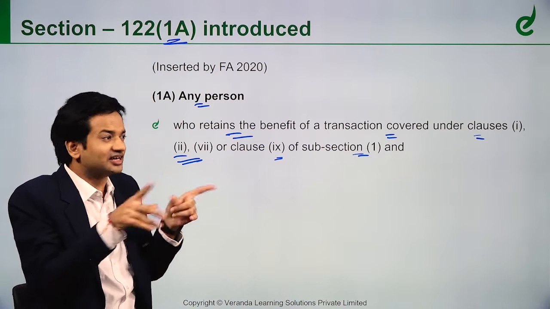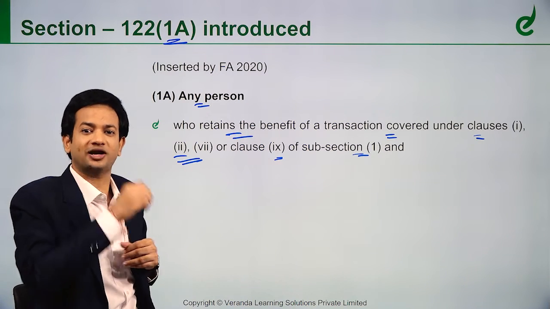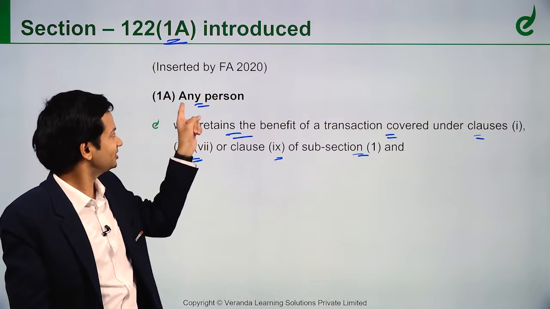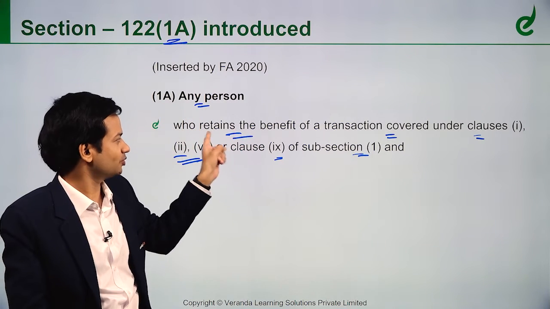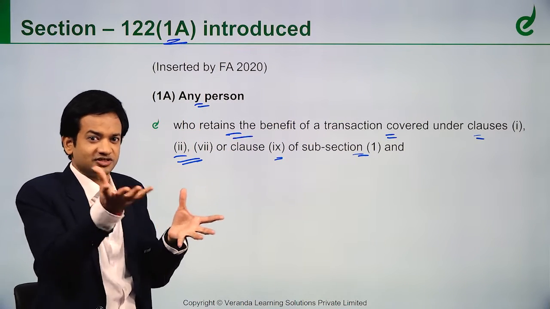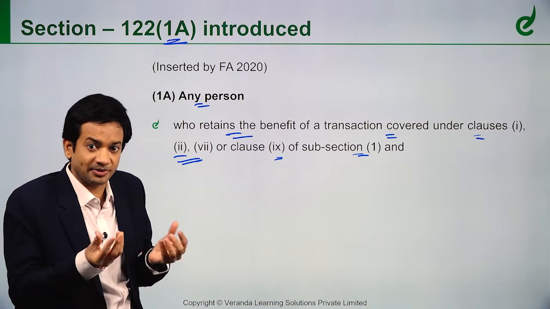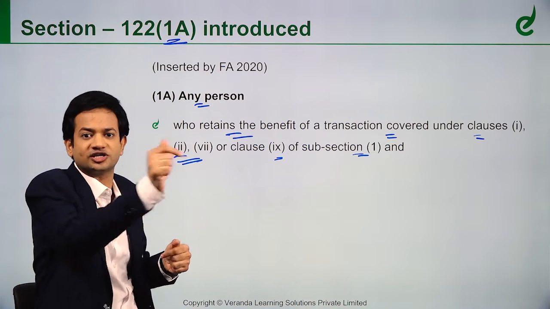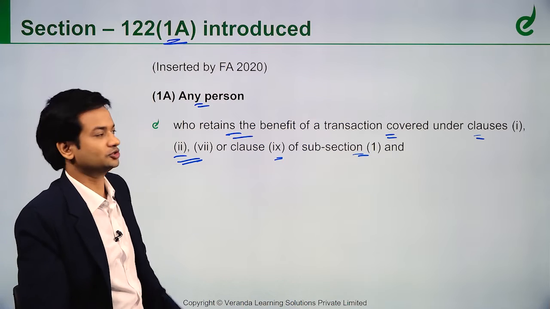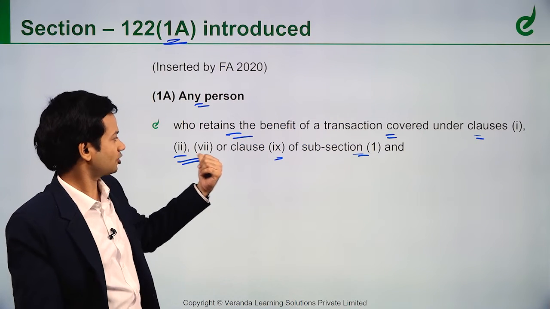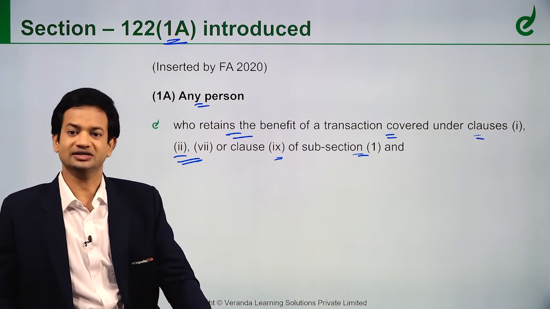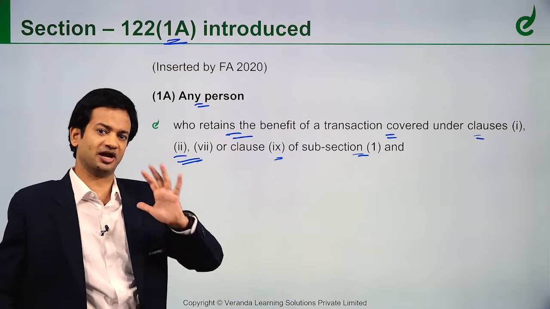But the person who facilitated this transaction will be liable only for a general penalty. For this, they amended this and inserted that any person who retains the benefit, so after this transaction I am getting some commission, 1%, 2%, 5%, some commission. So that person X is also responsible equally. So they are saying under clause 1 also, he will be held responsible equally.